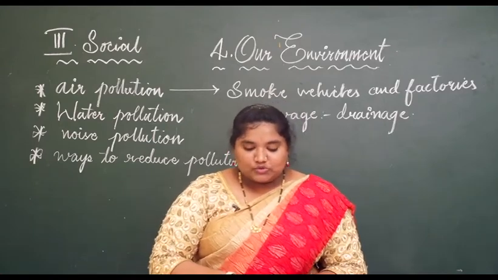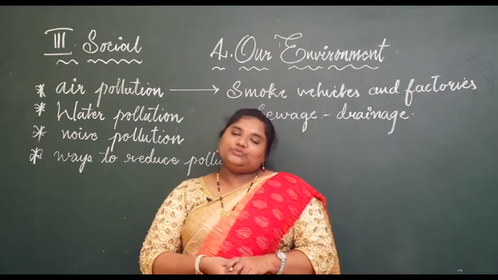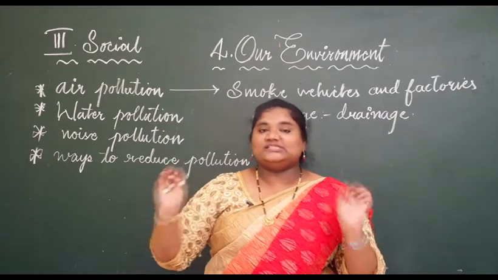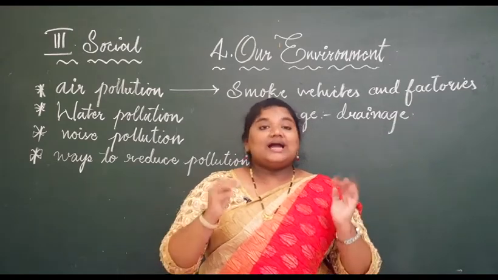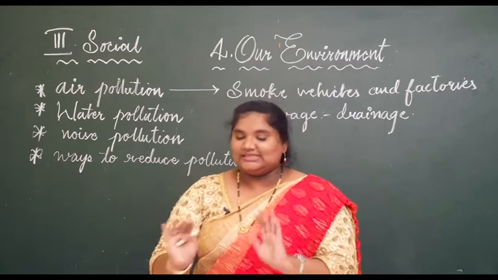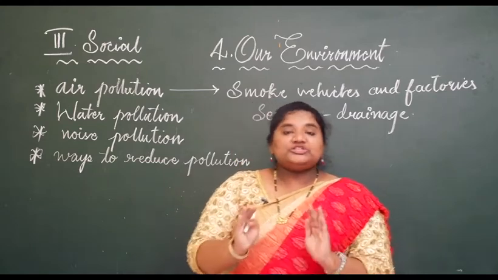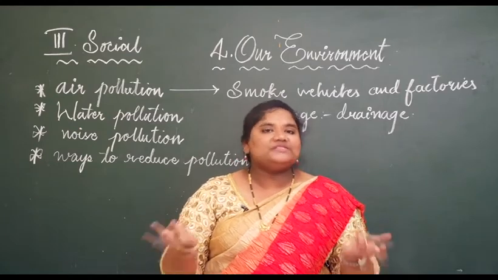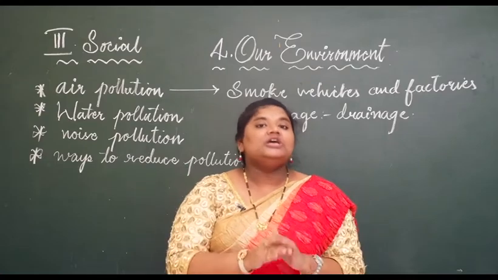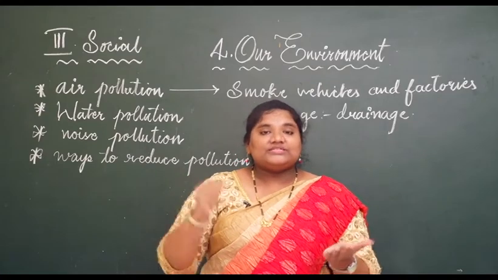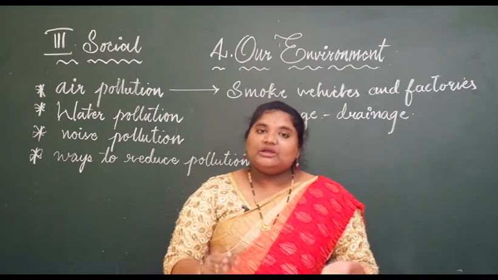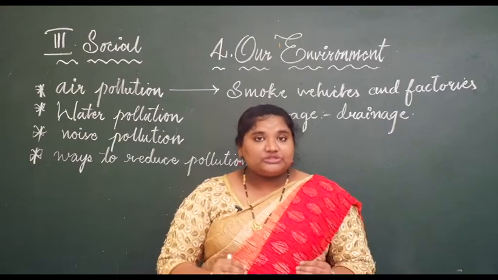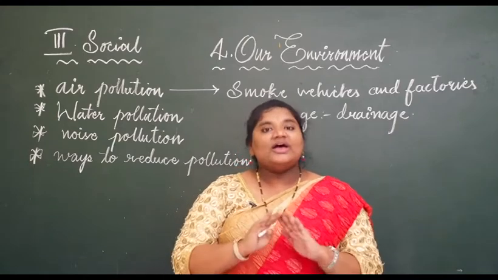The next is overuse of chemical fertilizers in the fields. What do people who grow crops do? They overuse chemicals and fertilizers in the field to grow crops. That overuse of fertilizers also causes land pollution, where the soil gets polluted and you cannot grow crops easily. That also affects human beings only. The human activities are causing the pollution, and if we reduce them, we can stop the pollution and survive happily.